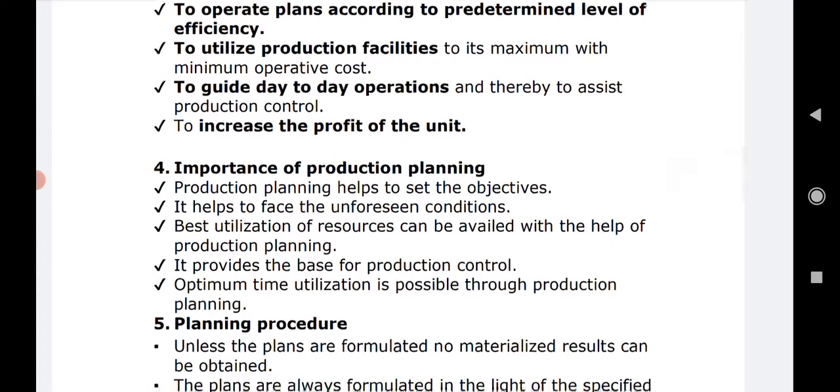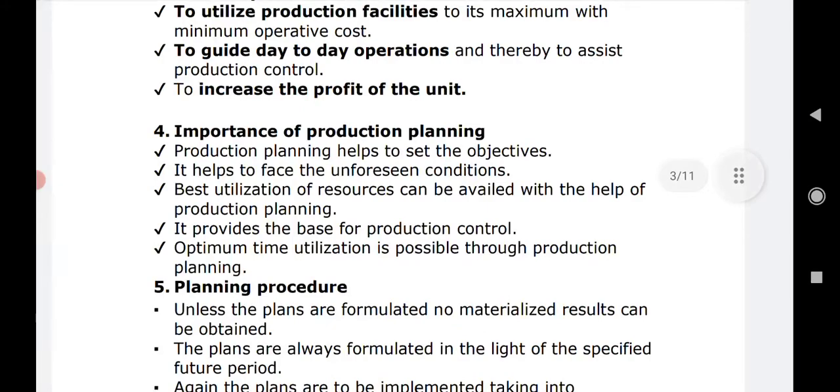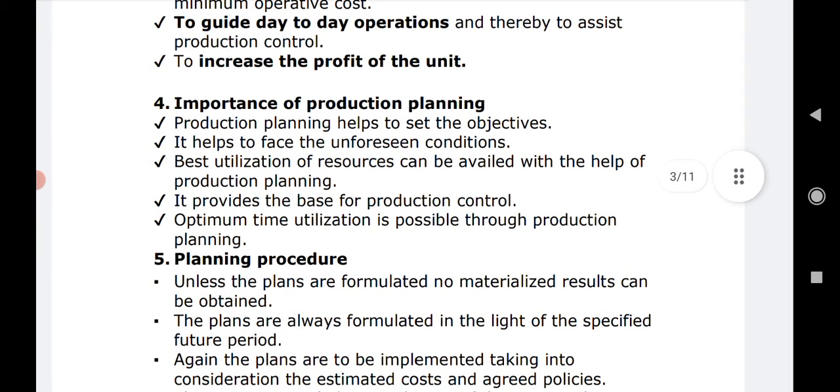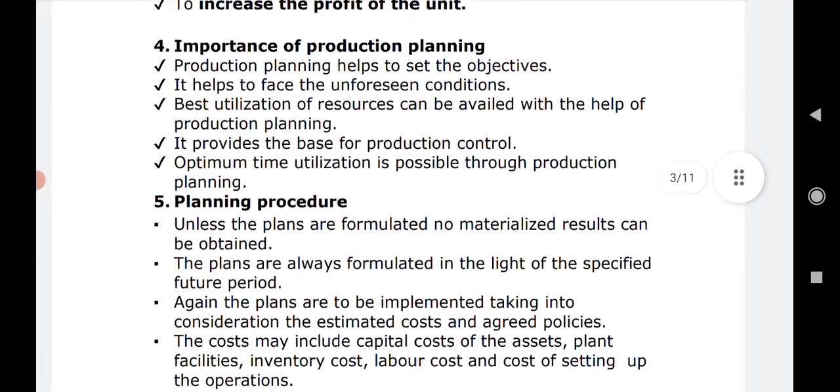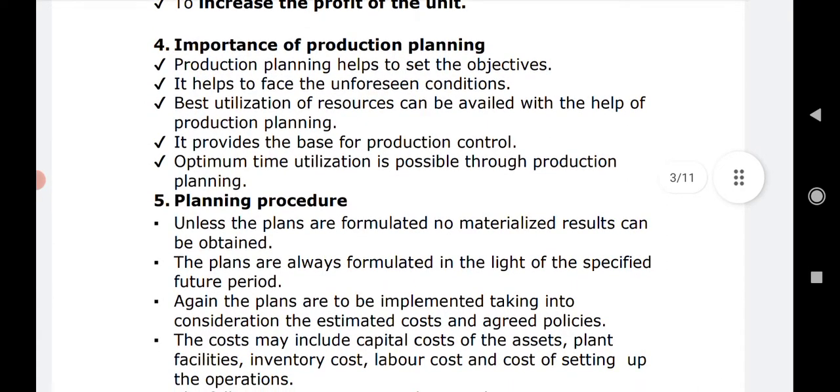Next objective is to guide day to day operations. With the help of production planning, every day's operation can be known to everyone, and that is why we can help to have the proper manufacturing done, and then thereby we can take up even the production control properly. Next is to increase the profit of the unit. Naturally, the profit is the sole purpose, one of the sole purposes of the unit to survive, right?